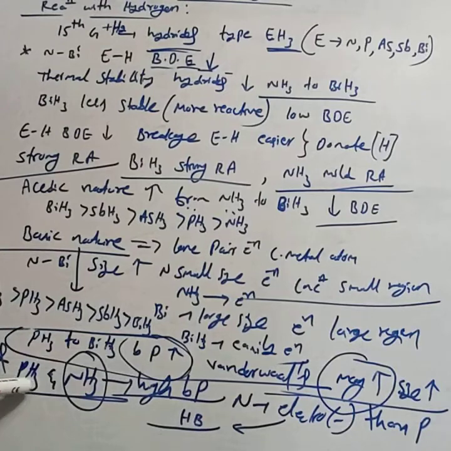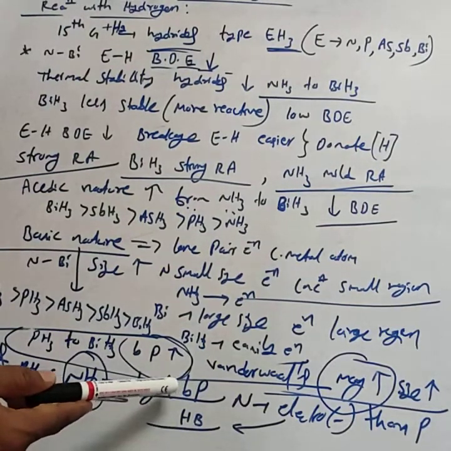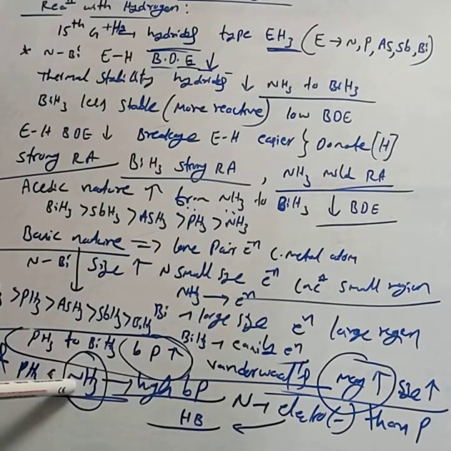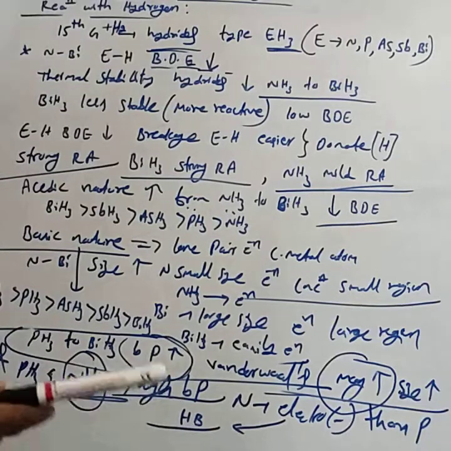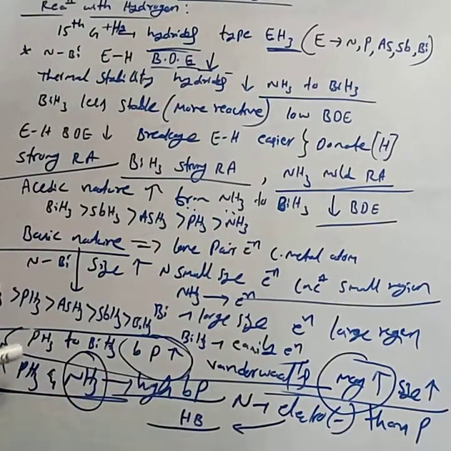The exceptional case is that PH3 has a lower boiling point than NH3. NH3 has a high boiling point because the nitrogen atom is more electronegative and forms hydrogen bonding, while such hydrogen bonding does not occur in PH3. This is about the reaction with hydrogen.